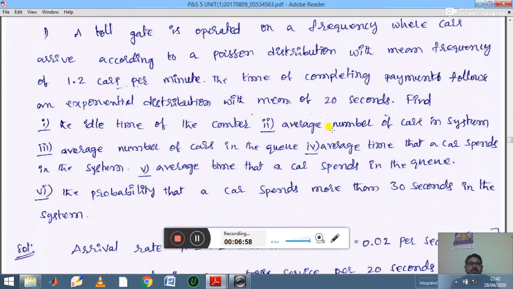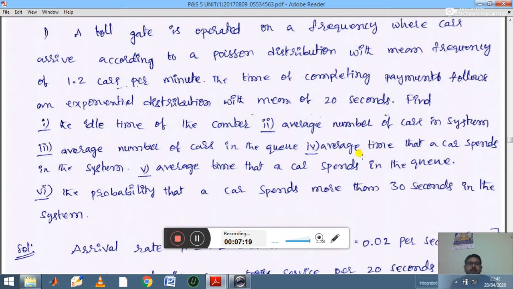In the second case, the average number of cars in the system, which is the LS value. Third, the average number of cars in the queue, which is the LQ value.